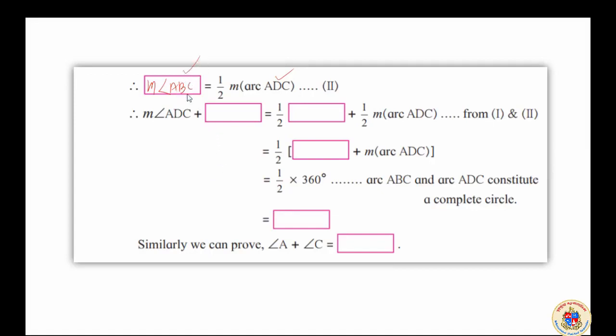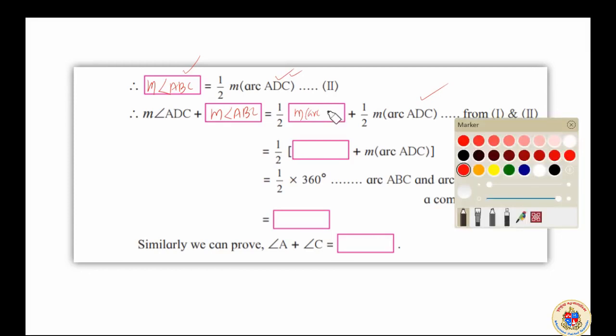This is measure of angle ABC. So we will write measure of angle ABC. On the right side we are having measure of arc ADC already, and the previous one was the measure of arc. This is the measurement of the arc. Measure of arc ABC.